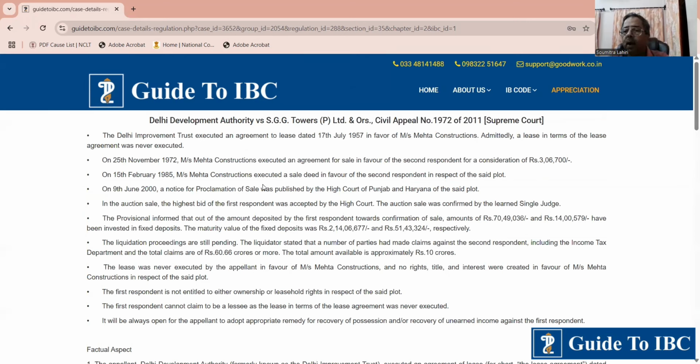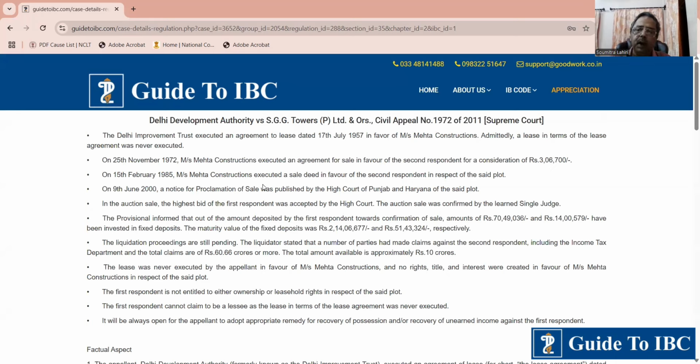It so happened that one particular company had taken a property on lease from Delhi Development Authority, but the lease did not get executed. The company sold it to somebody. Later on, that company went into liquidation.